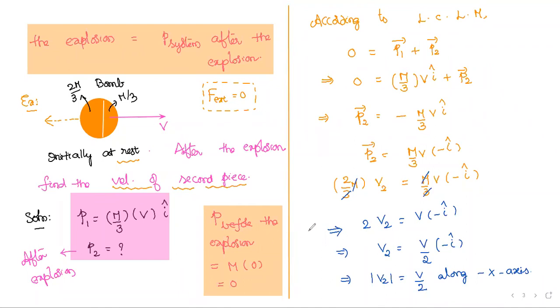If it explodes into two pieces and initially at rest, directly you should be in a position to say that the second piece travels in quite the opposite direction to the first piece. This is the concept you learned from yesterday's example. Better I write the conclusions also so that you can understand more clearly.